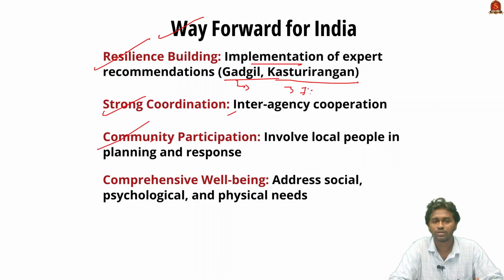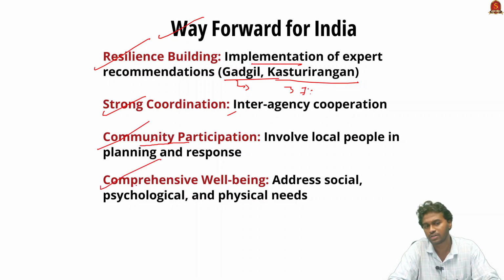And the third important step to be understood from the incident is the importance of community participation, because involving local people in planning and response is very important, because they are the people who actually know the region very well. Therefore, community participation will be very effective in on-time disaster response as well as management.